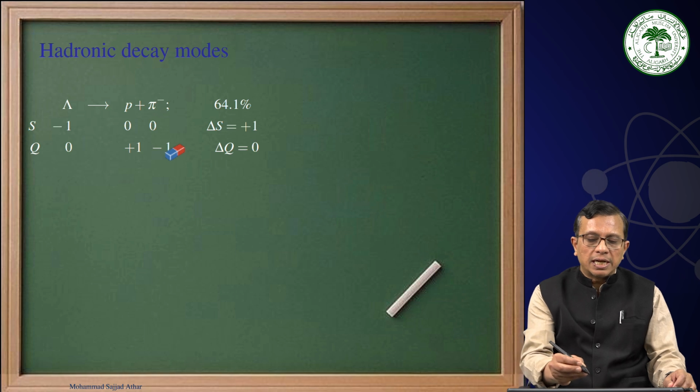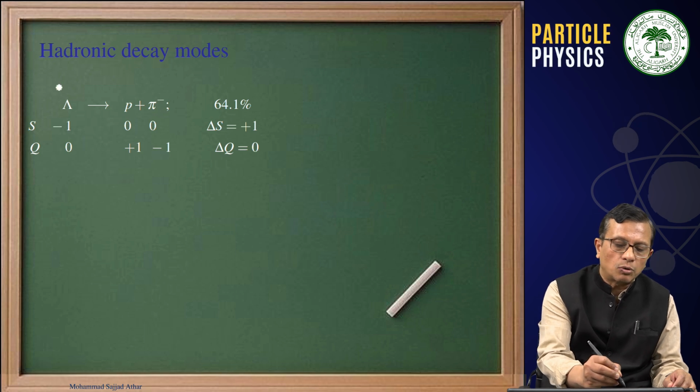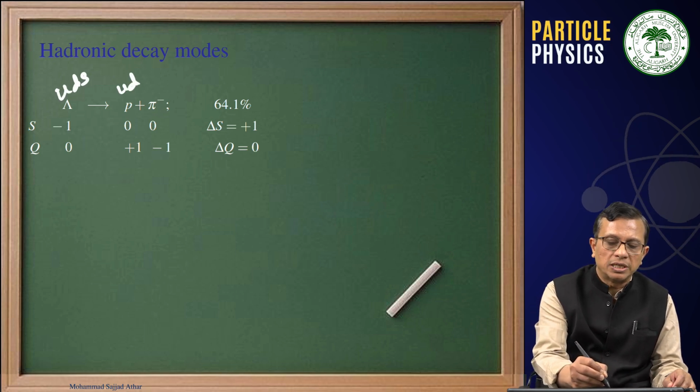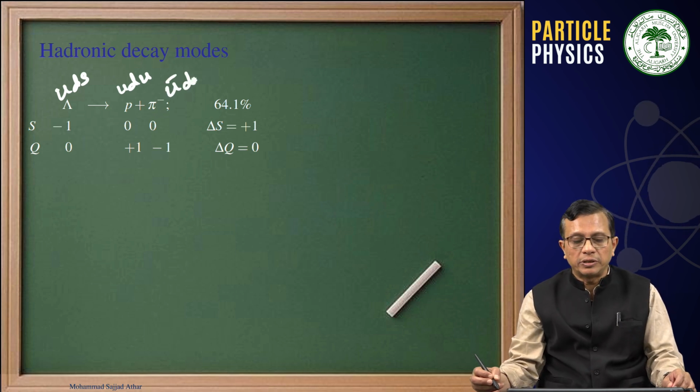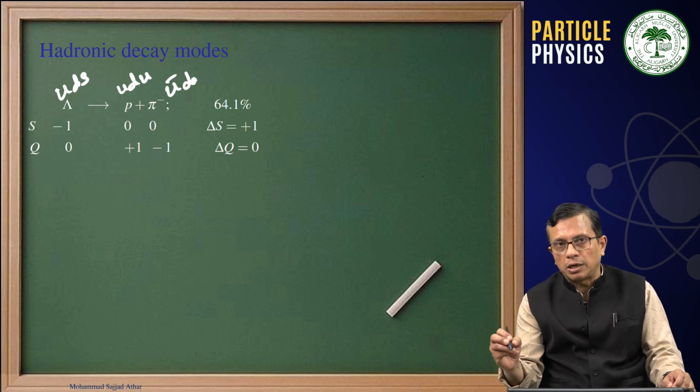Now, the change in strangeness quantum number is plus 1 and delta Q is equal to 0. If you look at the quark structure, this is UDS, this is UDU, and this is U bar D. Therefore, the catch is an S quark is changing into a U quark.